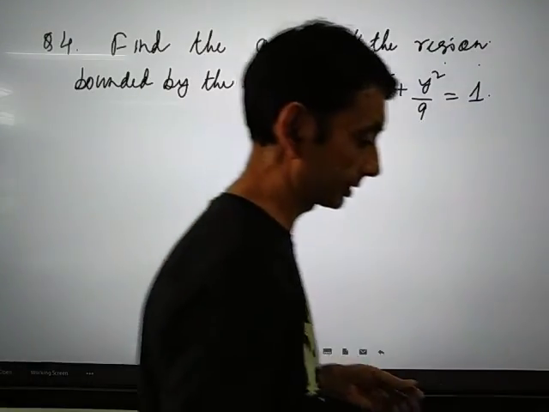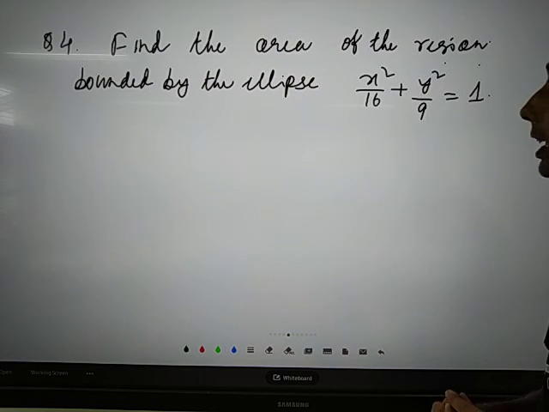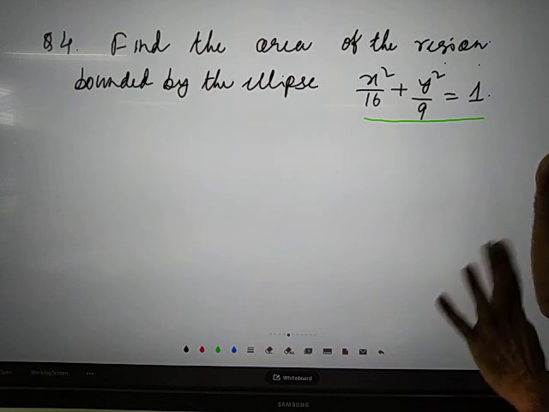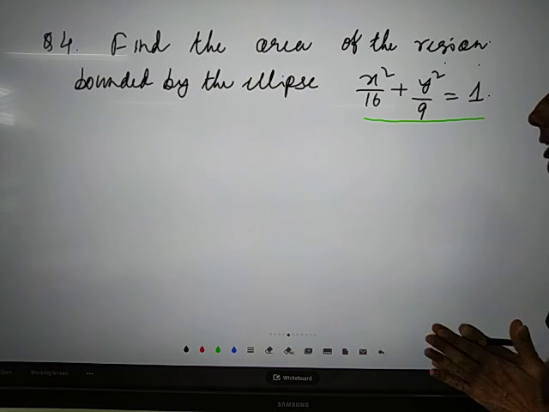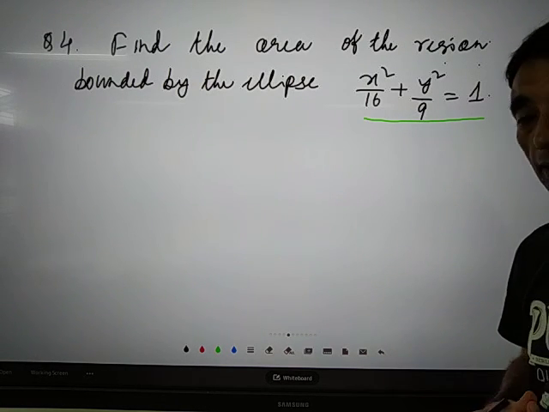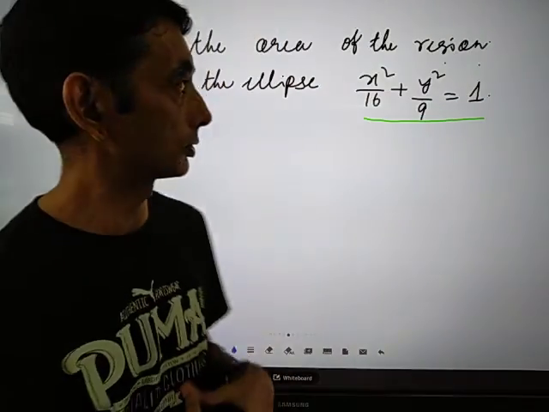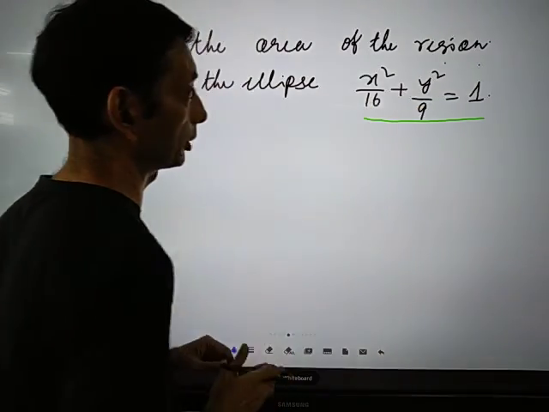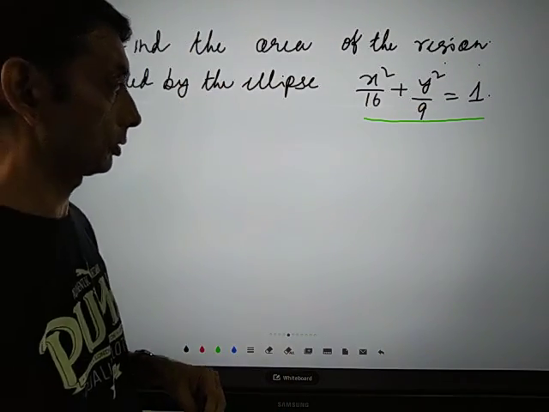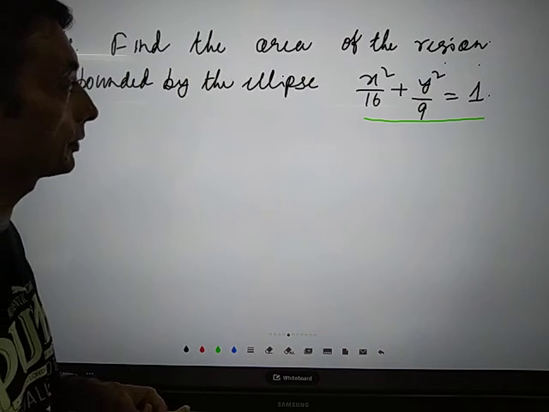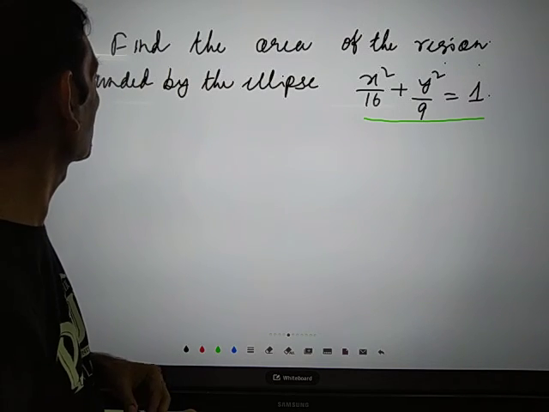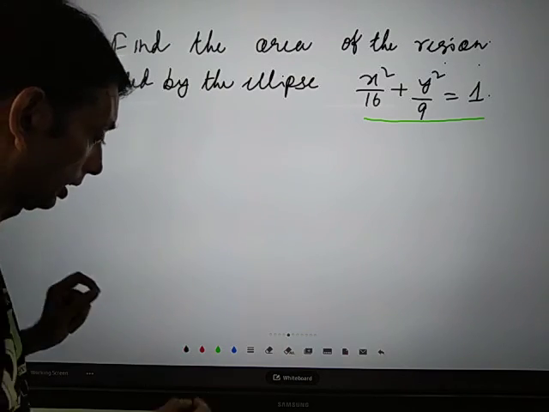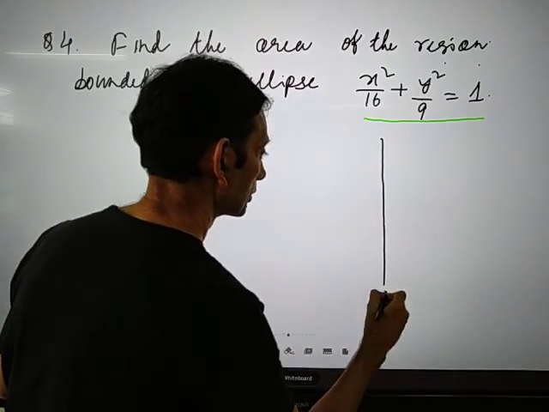Okay, this is question number 4. Find the area of the region bounded by the ellipse. You already have learned ellipse, parabola, hyperbola, that is conic sections, in class 11, right? So that's the question. If you have some knowledge about this particular ellipse, the solution of this question will be very simple. Find the area of the region bounded by the ellipse x squared by 16 plus y squared by 9 equal to 1. Okay, first we'll draw the ellipse.